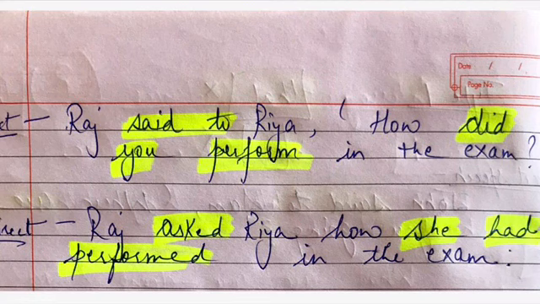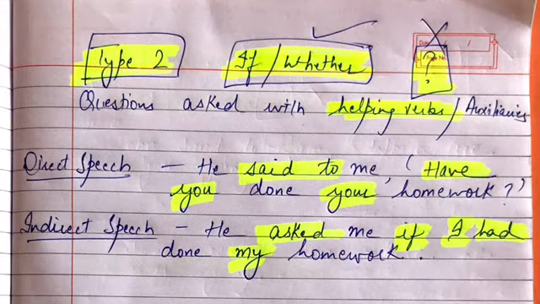Let us now do type 2 sentences. In type 2 interrogative sentences, "that" is again not used, but in place of that "if" or "whether" is used, and the question mark is again omitted. We also call helping verbs auxiliaries, and here we have the example: he said to me, said to is converted to asked, have you done your homework?